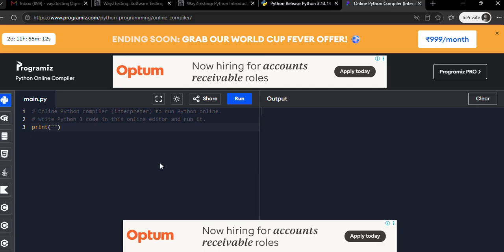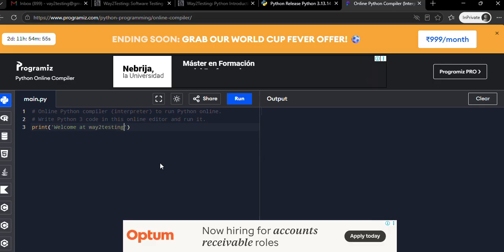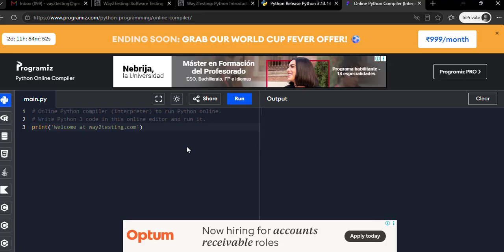Print is something like you are printing something on your computer screen. Whatever you write in double quotes or single quotes, both are the same, will be printed. For example, I'm typing welcome at way2testing.com. Just click on the run button, and whatever you have written here will be printed out.